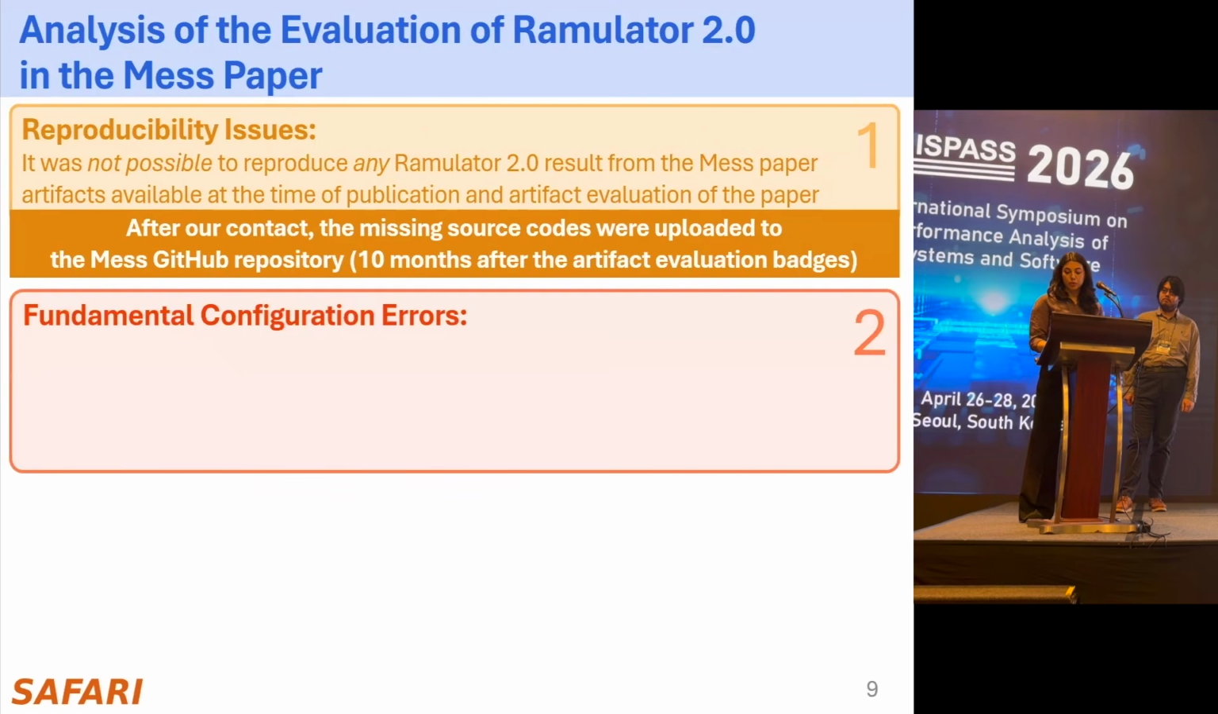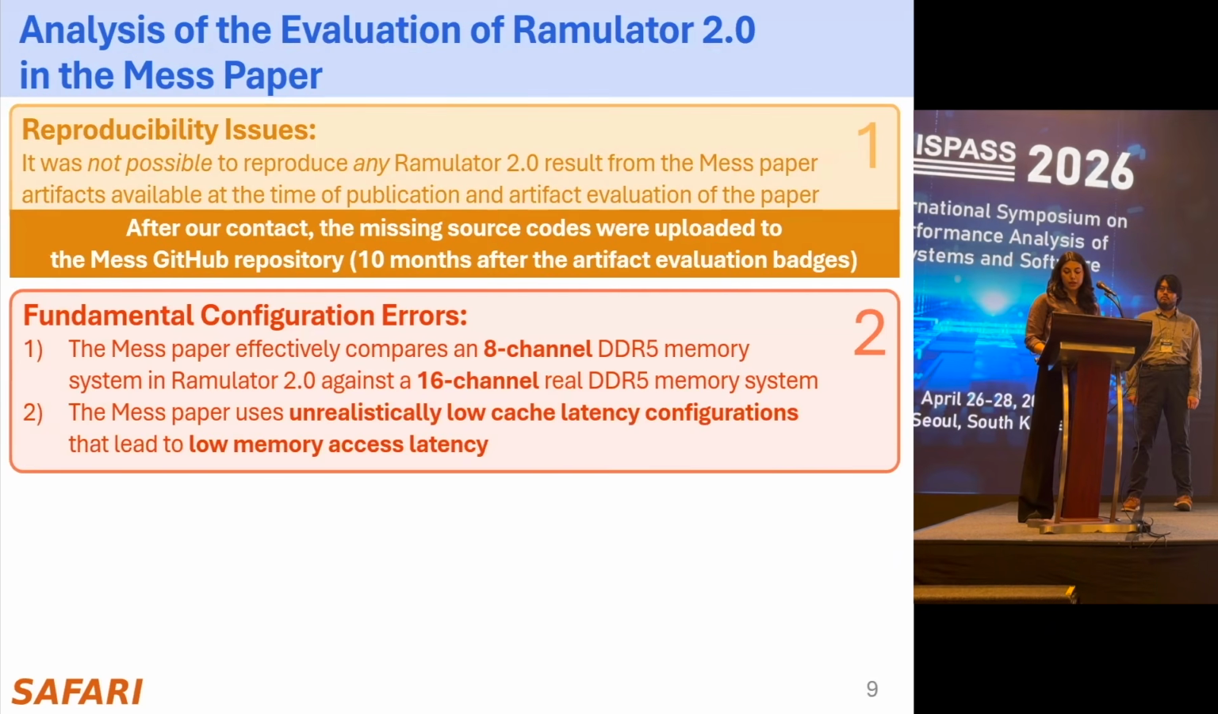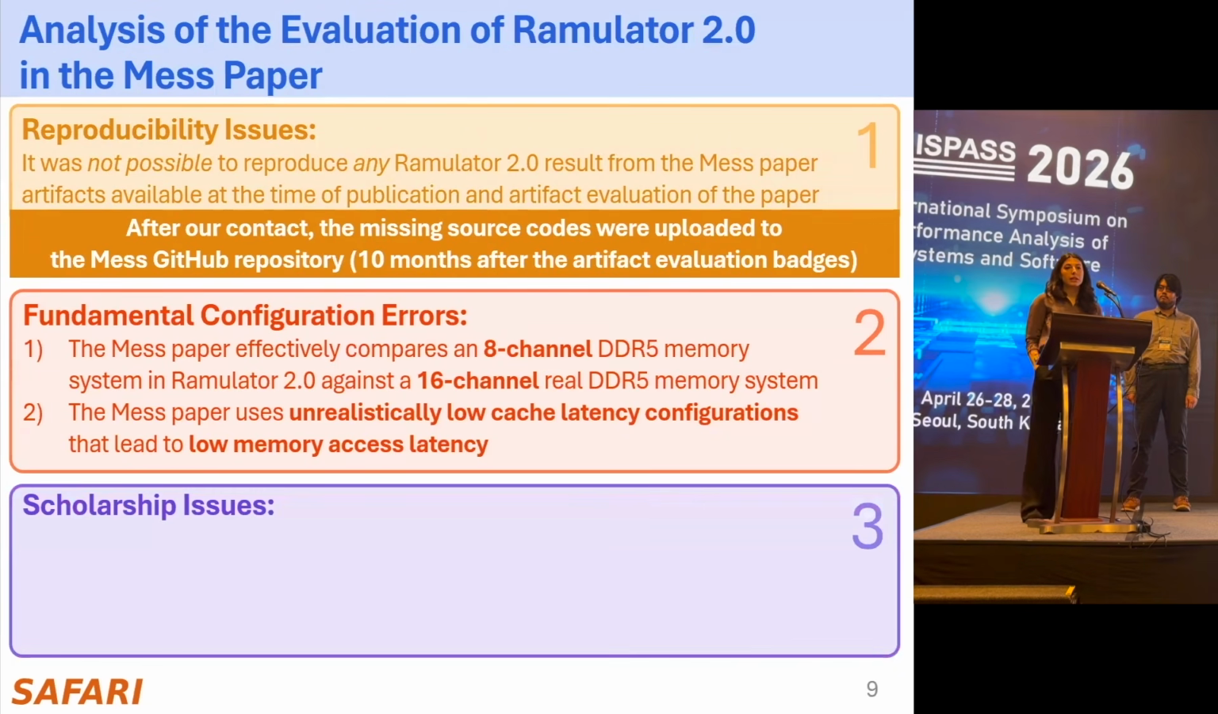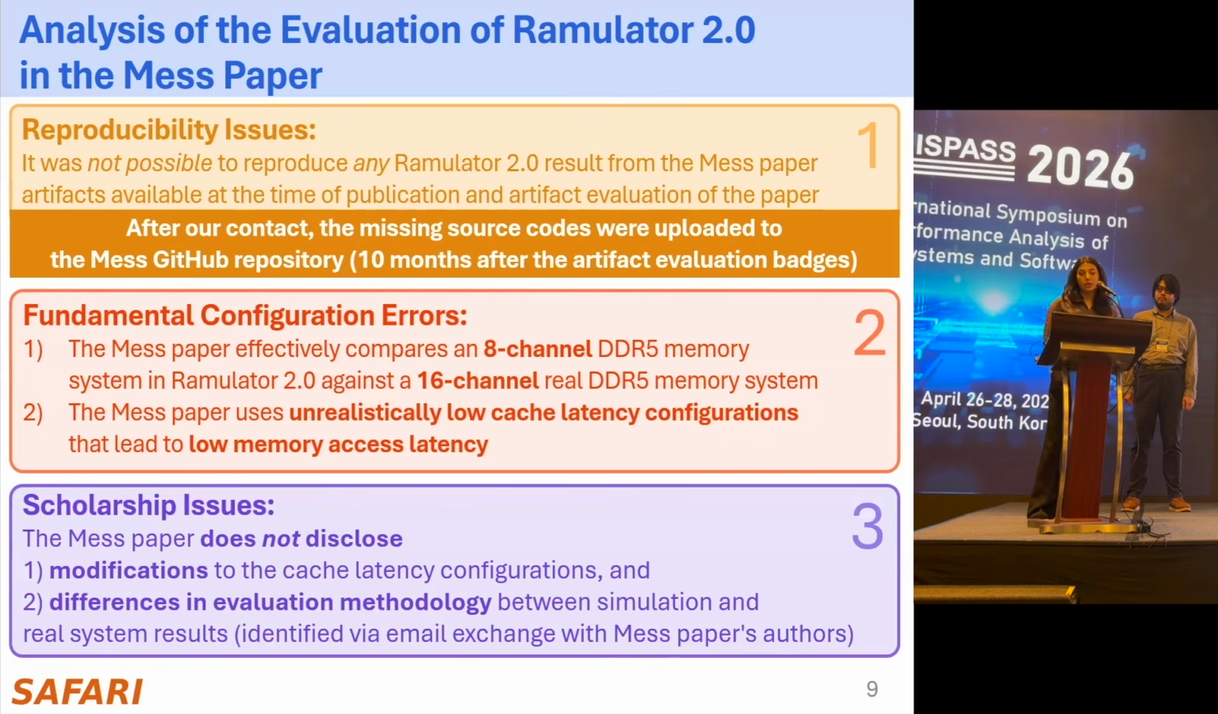Second, we identified that Ramulator 2's evaluation suffers from fundamental configuration errors, as the MESS paper compares an 8-channel memory system in Ramulator 2 to a 16-channel real memory system, and configures the system to have unrealistically low cache latency configurations that lead to low memory access latency. Lastly, we also identified scholarship issues, as the paper does not disclose these modifications to the source code of Ramulator 2, and differences in evaluation methodologies of real and simulated memory systems that we will not cover in this presentation, but they are described in detail in our paper. In the interest of time, we will focus on the fundamental configuration errors.